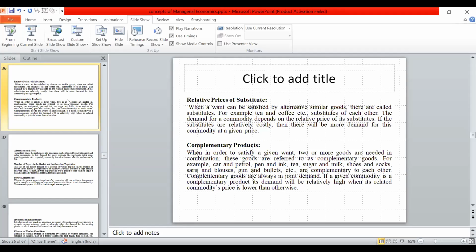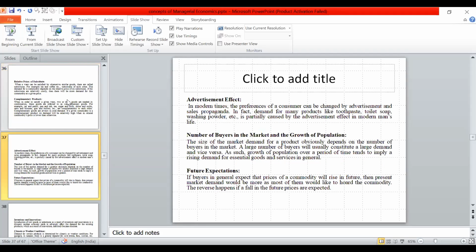If our product price increases, demand for substitutes increases. That is called relative prices of substitutes and complementary goods. These are the determinants that affect demand.